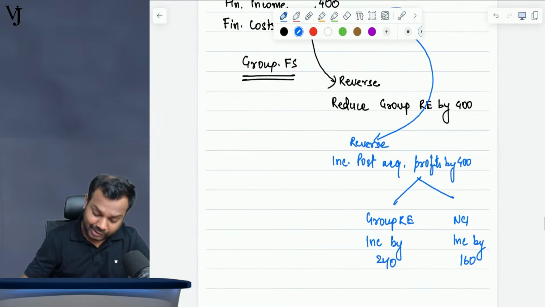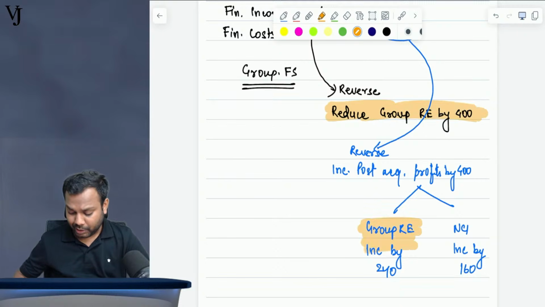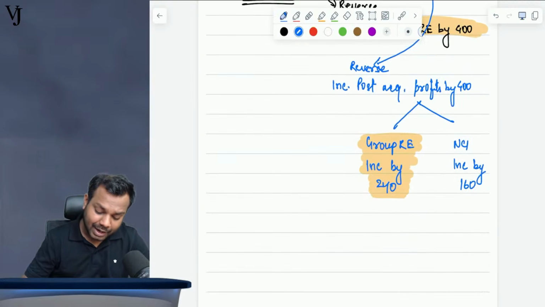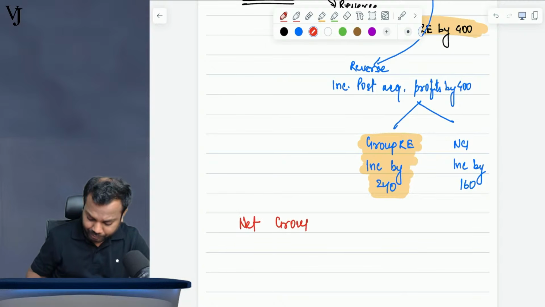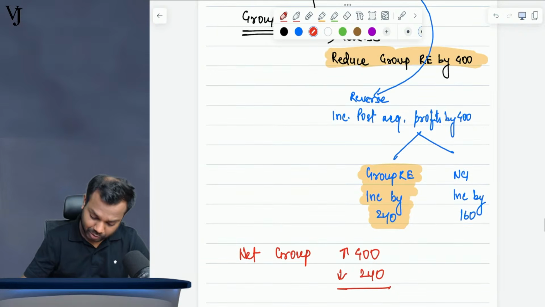Now, so what is happening? See now. Here you are reducing the group RE by 400. Here you are increasing the group RE by 240. So net what is happening?